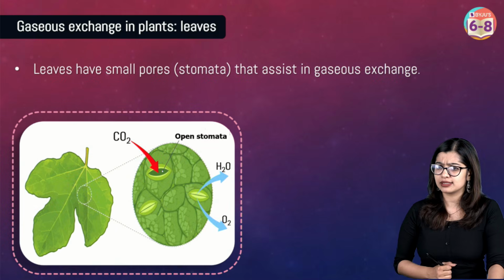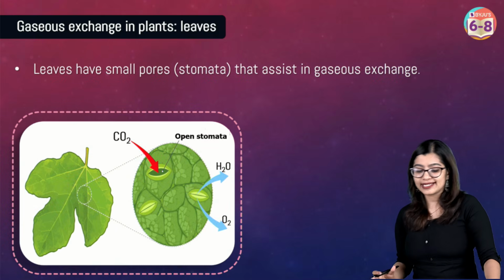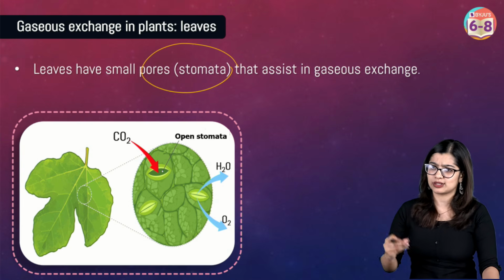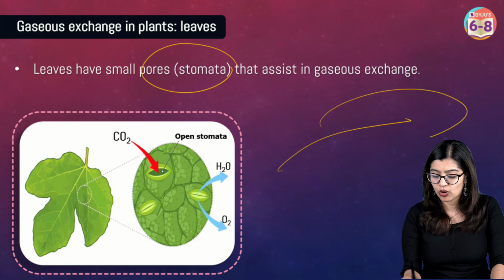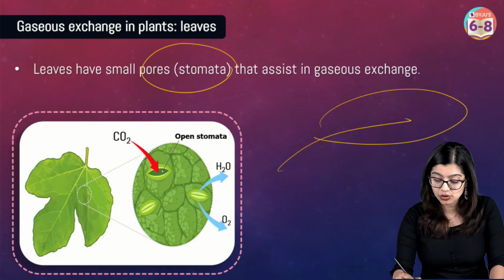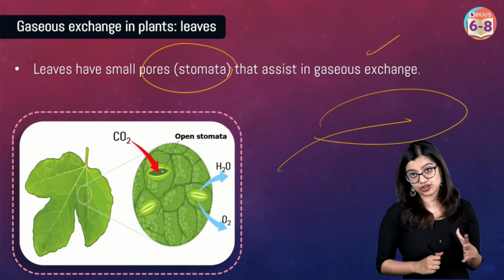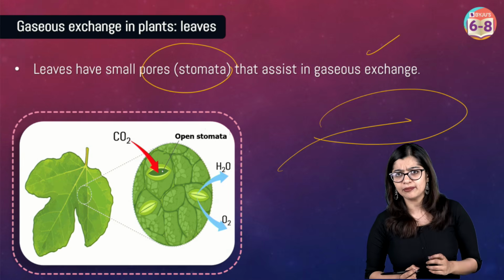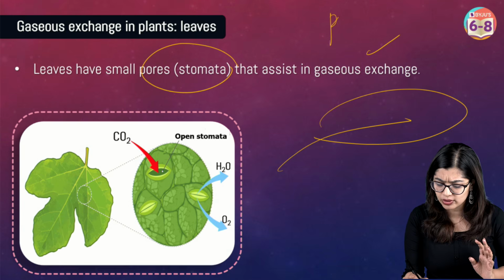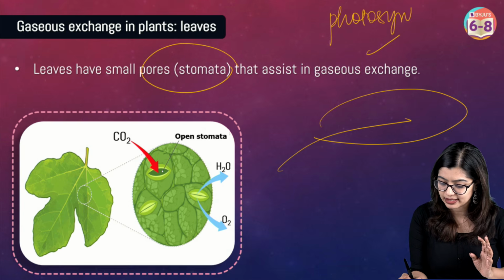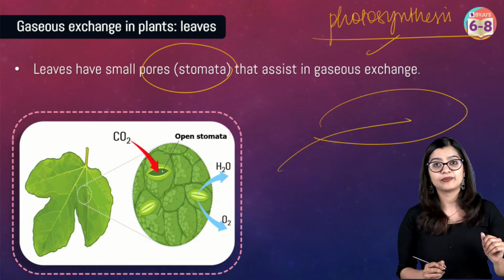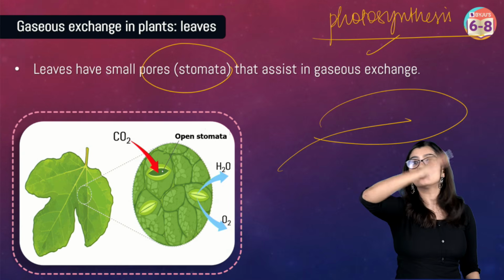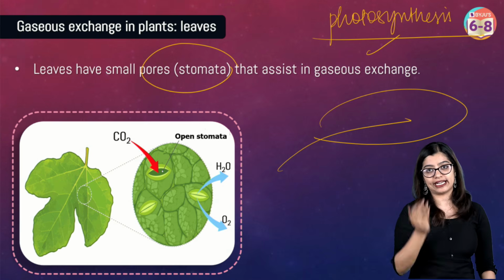But what about plants? How about them? Now in the case of plants, we see that in the leaves, there are these small tiny openings called stomata, which are found on the underside. And we see that stomata here facilitate gaseous exchange. Now mind you, in the case of plants, it gets a little complicated because we also know that there is another process that happens in plants, that is photosynthesis. For photosynthesis, carbon dioxide enters in through the stomata and we see oxygen expels out.